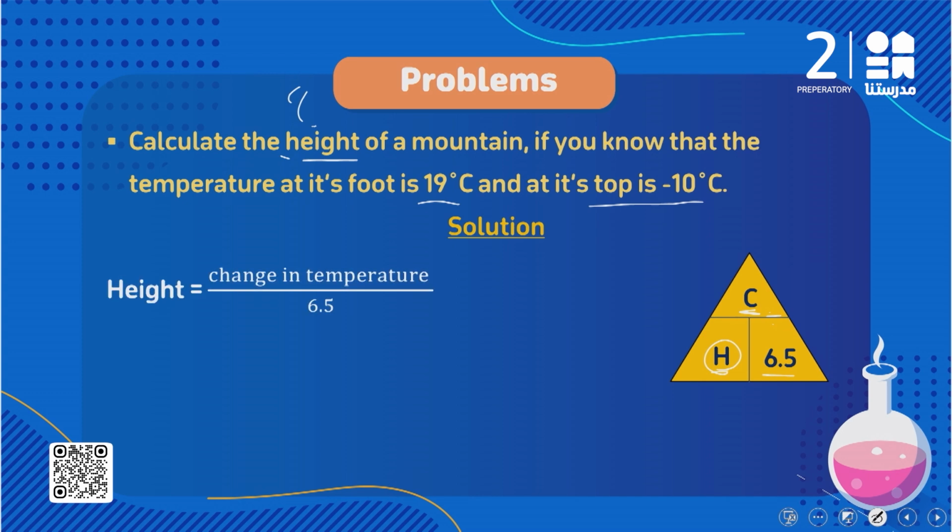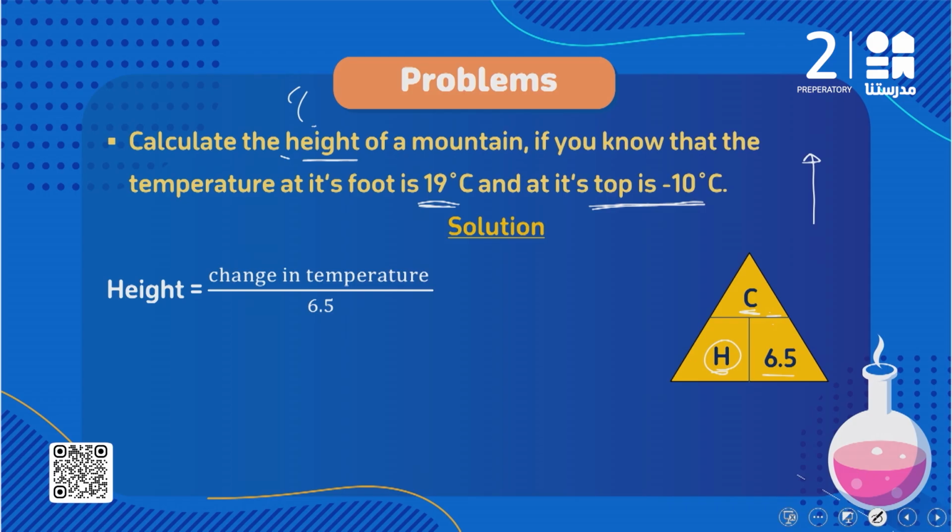The rule here said that the height equals a change in the temperature divided 6.5. طب هنا change in the temperature بحسبها ازاي؟ بحسب ال temperature at the foot minus ال temperature at the top, عشان احنا لسه قايلين وانا بتحرك لفوق اللي بيحصل لل temperature it decreases يعني بنعمل minus. اوكي ف to calculate the change in the temperature you have to make 19 minus ال negative 10. فهكتب كده 19 minus between two brackets negative 10, divided 6.5.